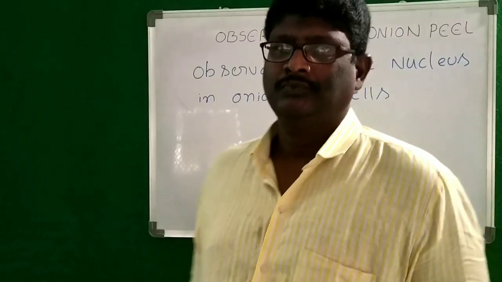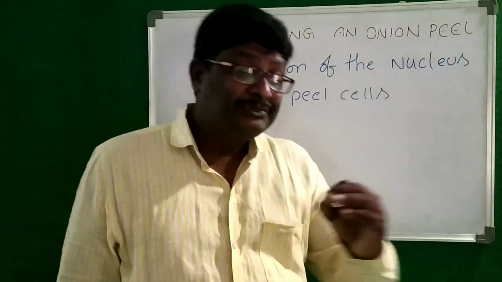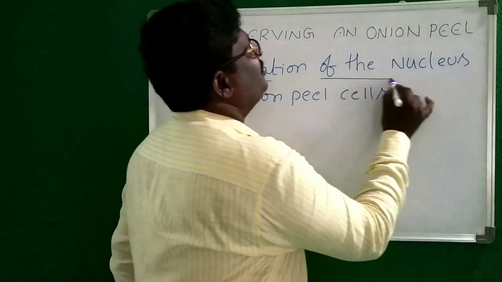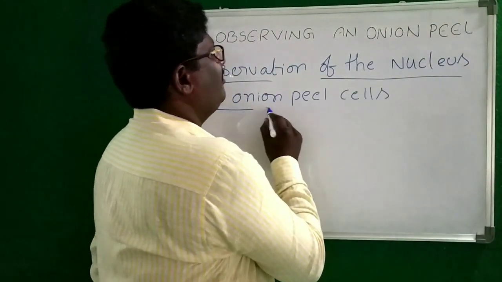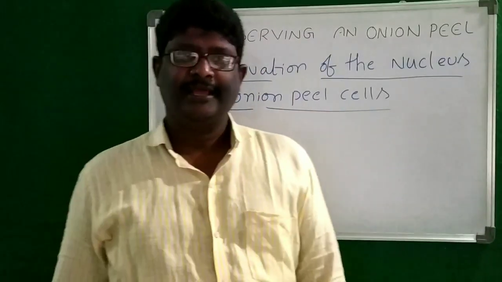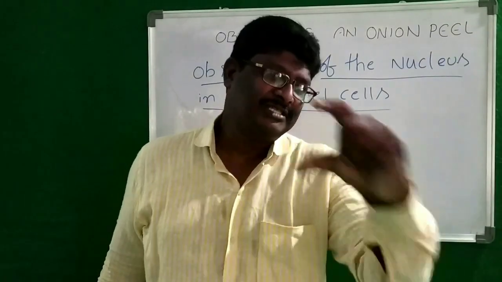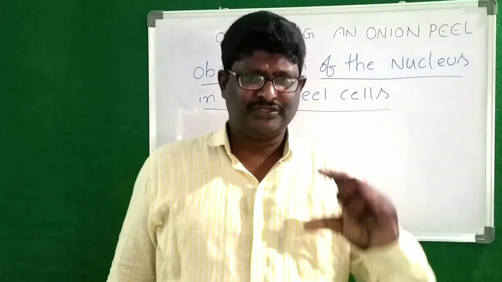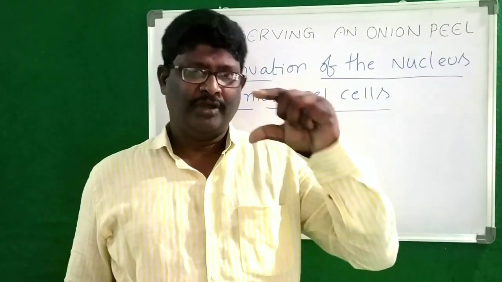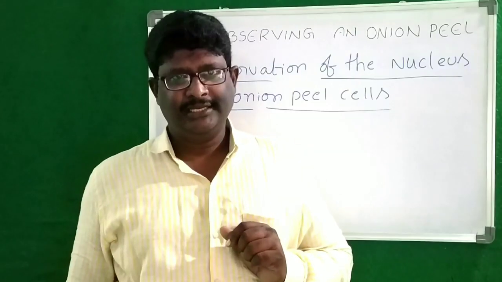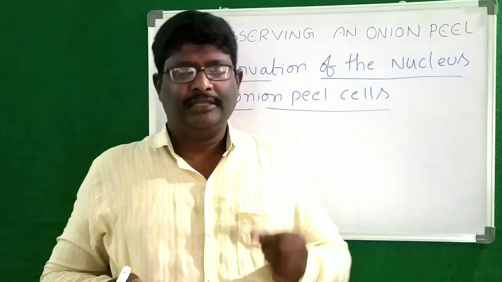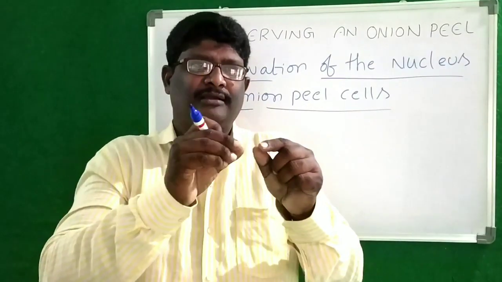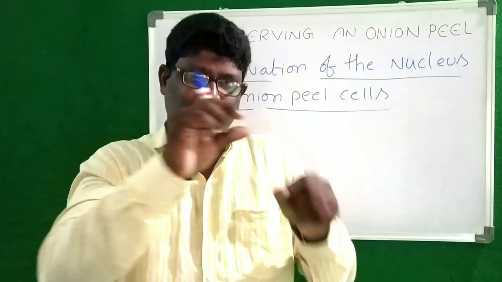Okay, now next. Observation of the nucleus in onion peel cell. Already we saw how to see the onion peel cell. First we have to take an onion. Then remove the top layer. Then the next very thick layer will come. From that layer, we take out a little piece.